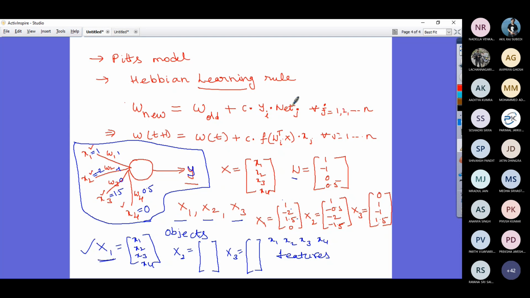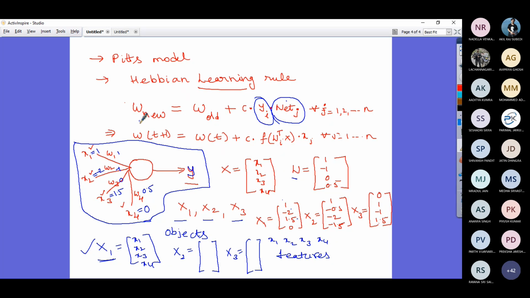Now what you do is calculate the y value for the given capital X1. That is your y. And what is your net? It is the summation of inputs. Exactly. Your total input that is coming to the neuron is your net. So you have your y and your net.